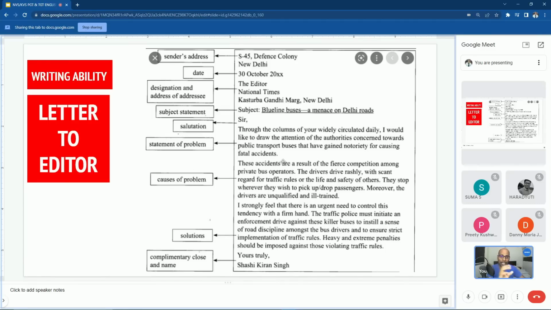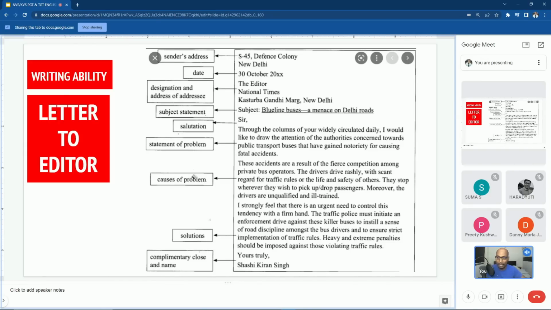In exams, they may ask what is the right way to start a letter to the editor, and then they will give you 4 sentences. So the right way to start the body of the letter to the editor is through the columns of your widely circulated daily, or through the esteemed columns of your newspaper. I would like to draw the attention of authorities. They may test even the sentence, because they are not asking you to write a letter in written format. So they will give you this kind of key sentences and they may ask you which sentence is correct.